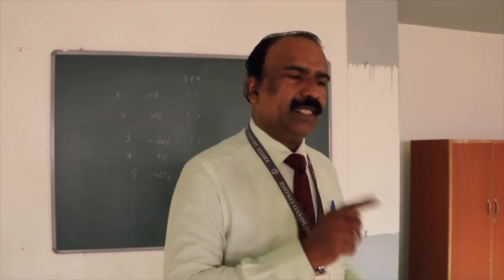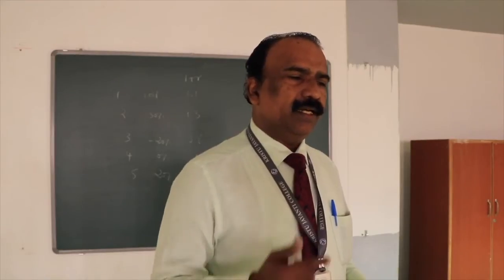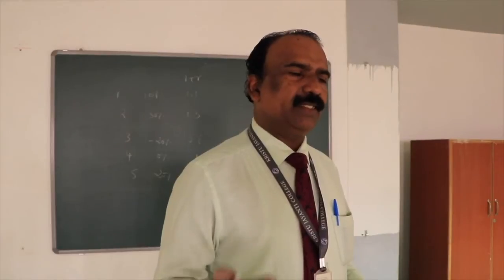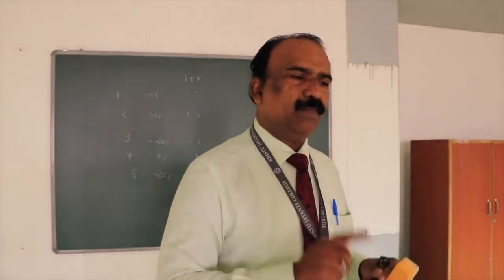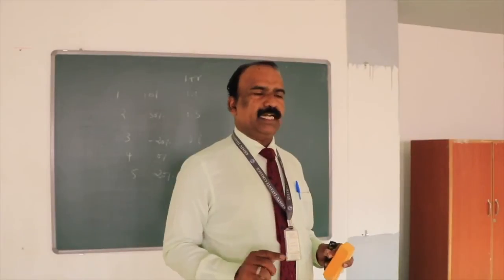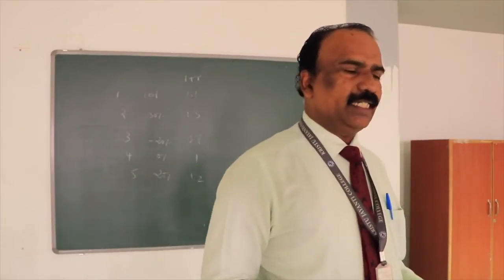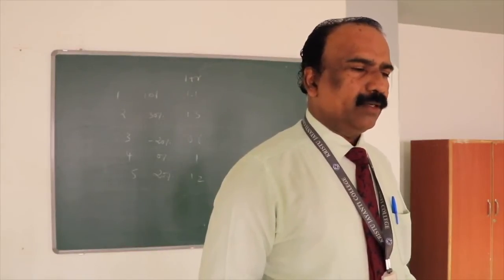Second year, 30%, 0.3, that is 1.3. Third year, 1 minus 0.2, that is 0.8. Fourth year, 1 plus 0, 1. Fifth year, 1 plus 0.2, 1.2. Is that clear? Any clarification, anybody? Did all of you understand?